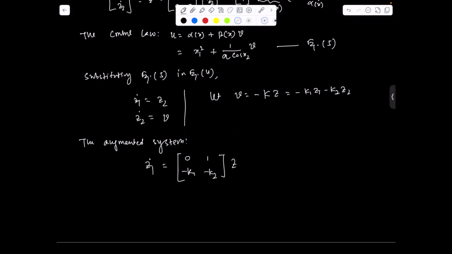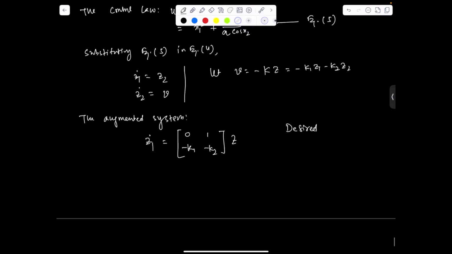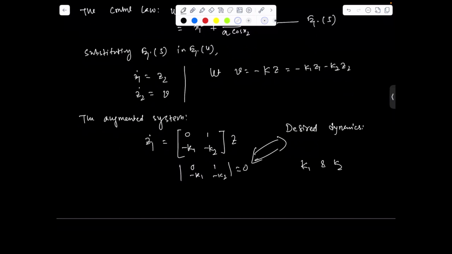This is our closed loop system. Here we have the desired dynamics, as I have done in modern control, and we can compare the characteristic equation of this matrix 0, 1, minus K1, minus K2 with it, and find the values of K1 and K2. So we can design the control for this system.